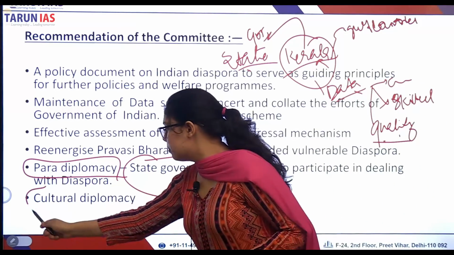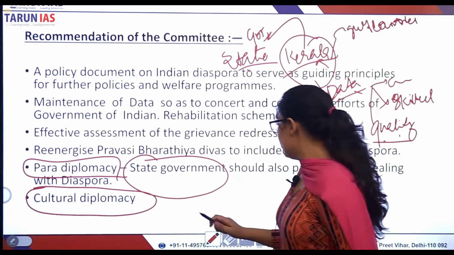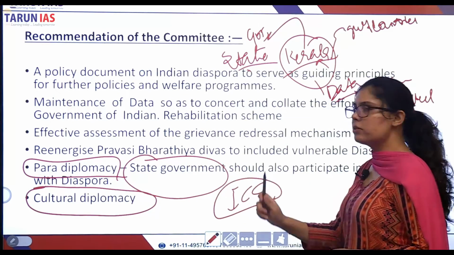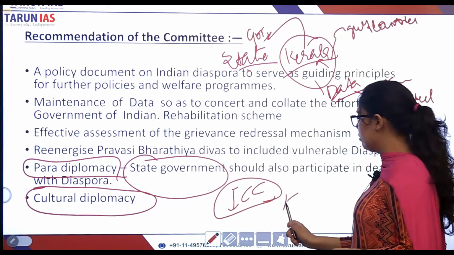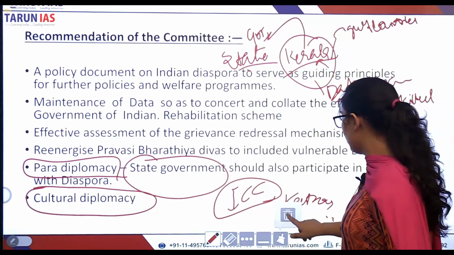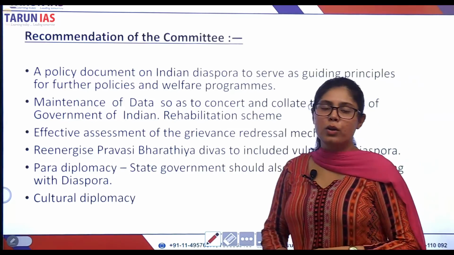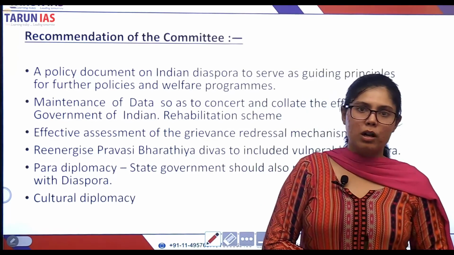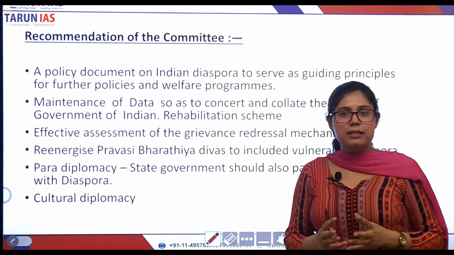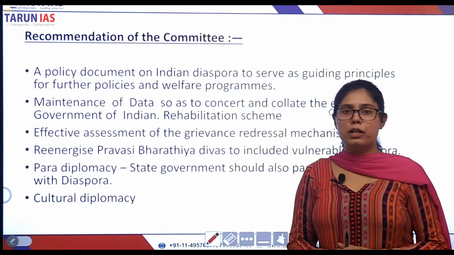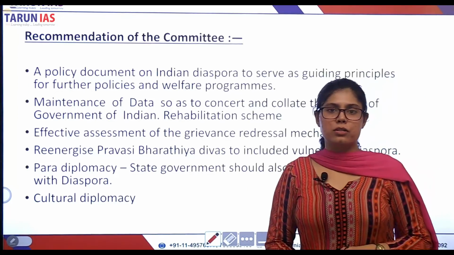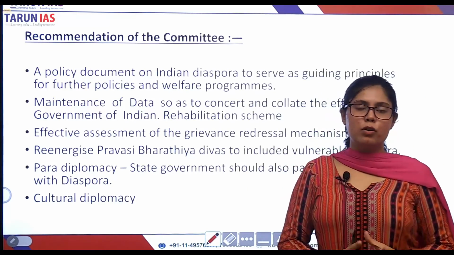The cultural diplomacy. For example, International Culture Centers can be established outside, with Kathak Kendra, food, cuisine, right? So therefore, we know the importance of the Indian diaspora now. We know how important soft power is, and we also know the sectors and the areas in which the government of India should focus when it comes to economy and international relations.